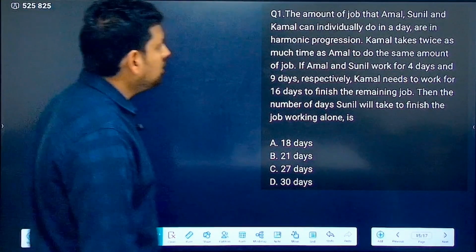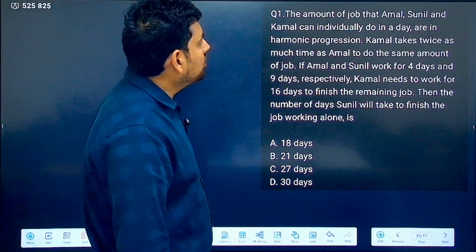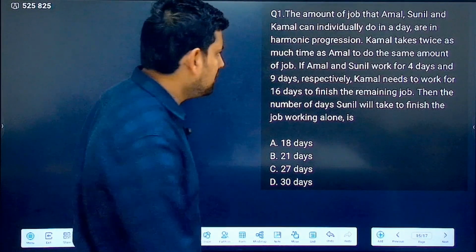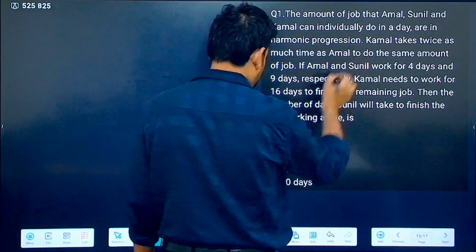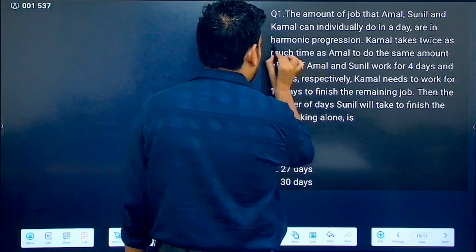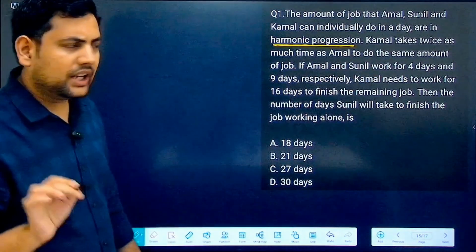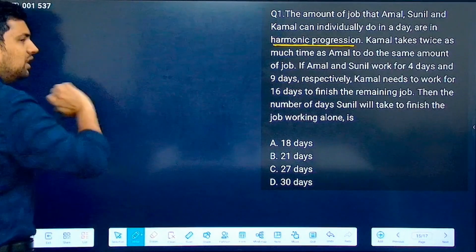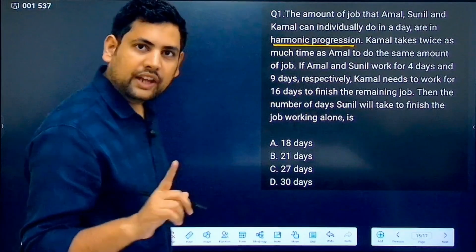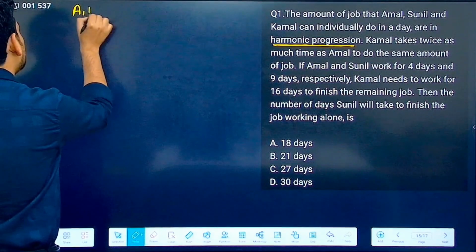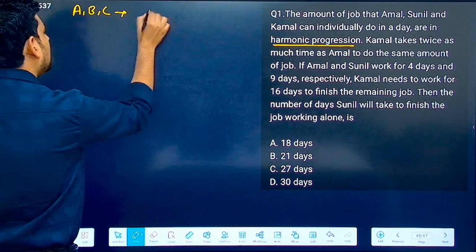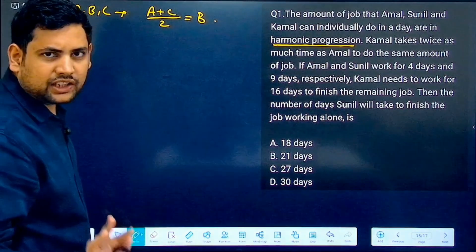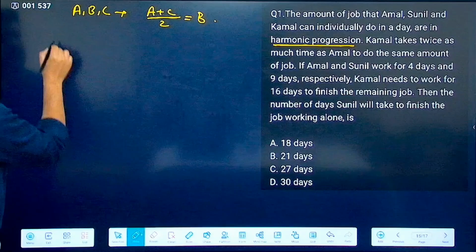It says the amount of job that Amal, Sunil and Kamal can individually do in a day are in harmonic progression. Now this term you may not know. So this I am telling you, then you can pause and try. Now, what is harmonic progression? Basically, arithmetic progression, correct? If A, B, C are in arithmetic progression, it used to be like (A plus C) by 2 is equal to B, correct? Remember this. Now understand harmonic progression also.